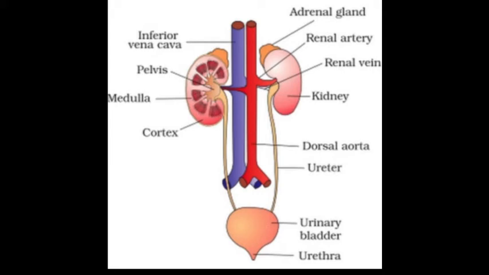filtering waste material and toxic substances from the blood. It also regulates our osmolarity. Okay, it regulates our pH. Okay, it also secretes hormones that help to produce red blood cells and promote bone health. Okay, even it regulates blood pressure. Okay, now here we talked about all the functions of the kidney. Meaning the kidney is the basic unit of the excretory system.